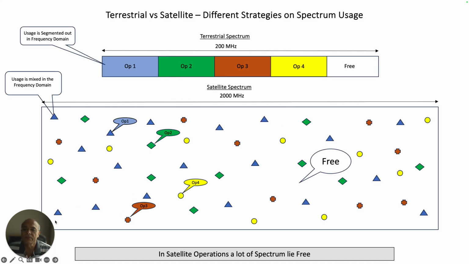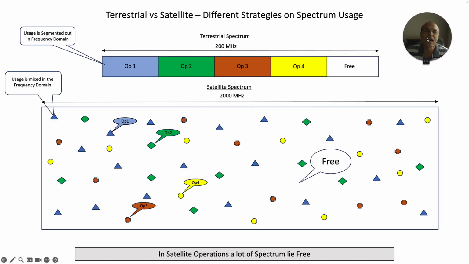Now friends, in order for me to answer this question, I have to do a little bit of a deep dive to make things a little more clear from a technical perspective. Now, you don't have to get overwhelmed by this chart. This chart is actually very simple, and as I take you through it, everything will become crystal clear, and you don't have to be a technologist to understand it. If you look at this chart, there are two different blocks here, one on top, another on bottom. The top one is terrestrial spectrum and the bottom one is satellite spectrum.